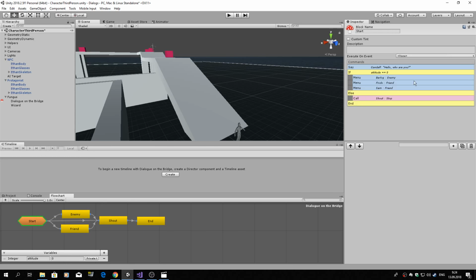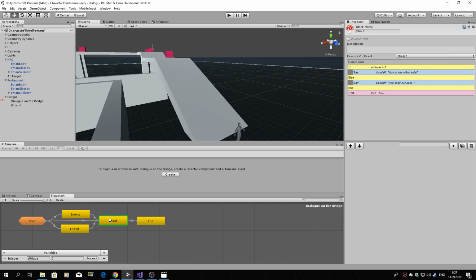If you choose Frodo, Sam, you are a friend and you go to this block. And then the attitude changes and Gandalf shouts either run to other side if you are a friend, or you shall not pass if you are an enemy. And basically that's it. Let's see how it looks like in our game.